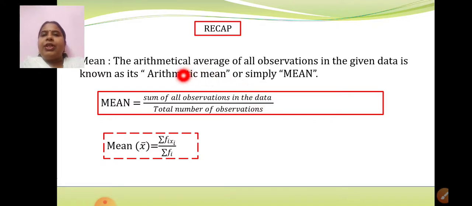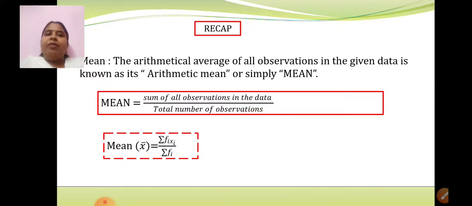The definition: the arithmetical average of all observations in the given data is known as mean, and the formula is sum of all observations in the data upon total number of observations. When we have a tabular column where the observations are grouped, then the mean is found by the direct method, and the formula is mean equals summation of fixi upon summation of fi. So these were the few important things about mean.